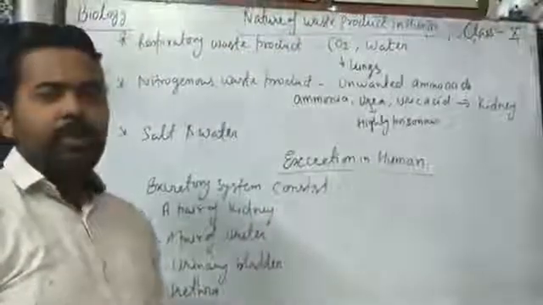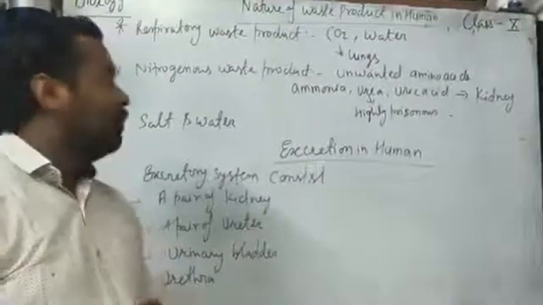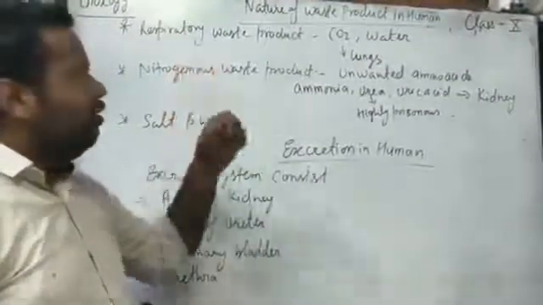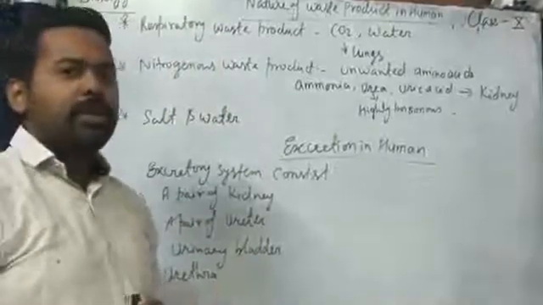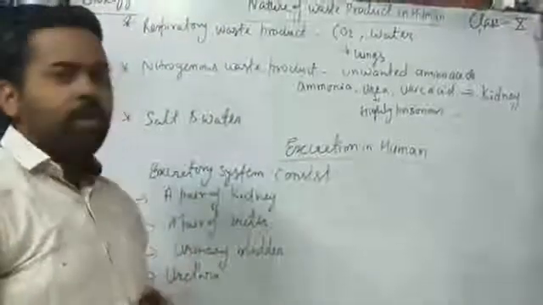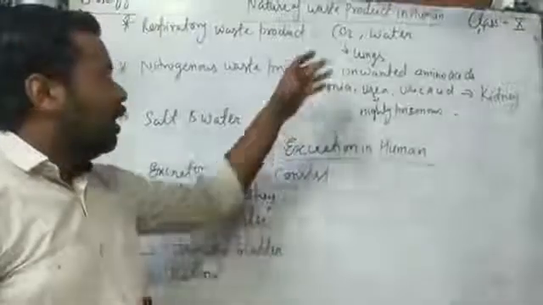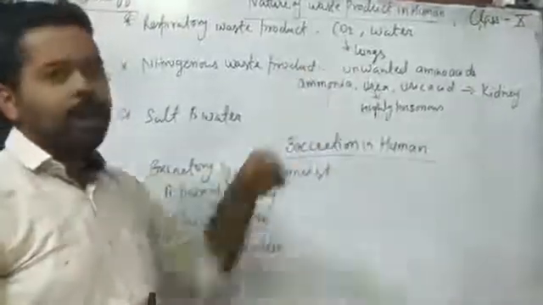Now, the nature of waste material produced in the human body. First is respiratory waste material. After respiration, carbon dioxide and water are produced in our body. Carbon dioxide is released by the lungs.